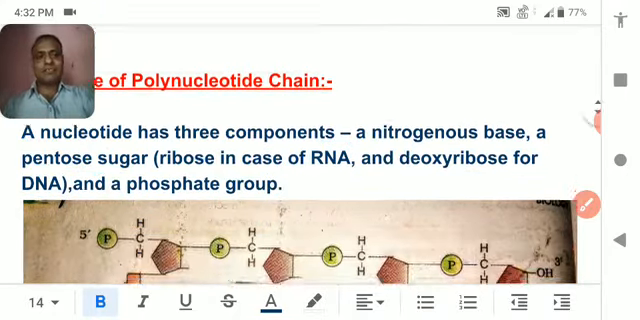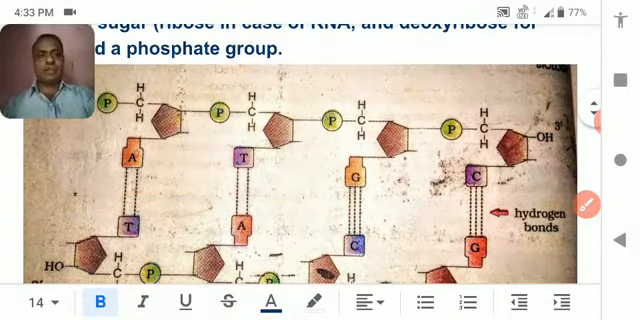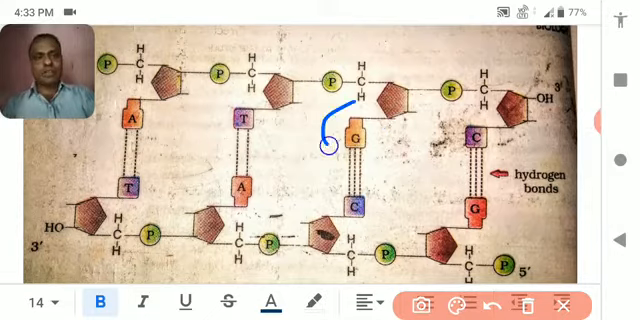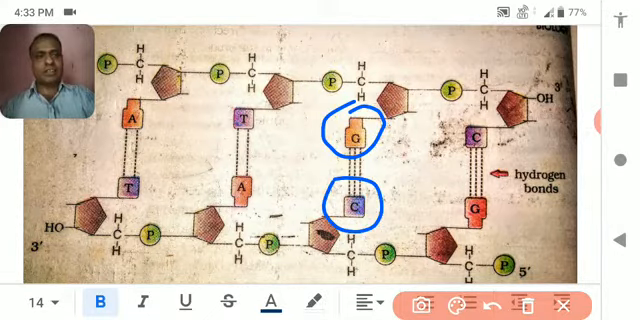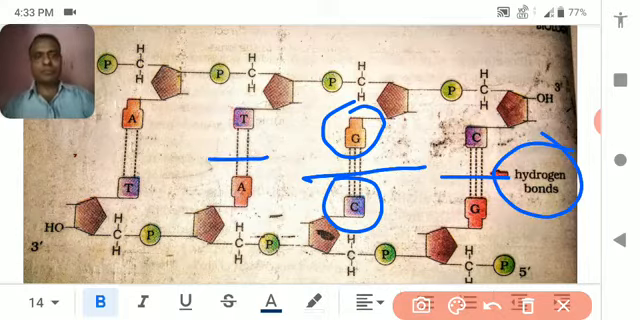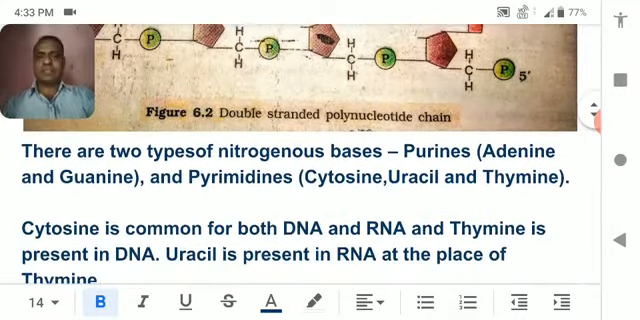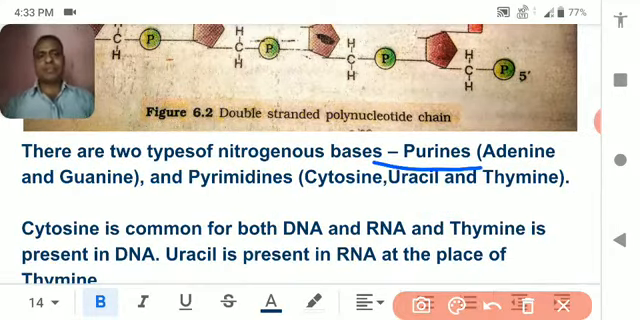Next, I think you have understood and you have seen the figure, and the 2 nitrogen bases are pairing with each other with a hydrogen bond. See, it is a hydrogen bond. Later on, let's study more about that. There are two types of nitrogen bases. One is purine and another is pyrimidine.